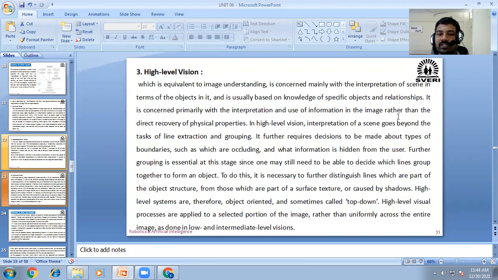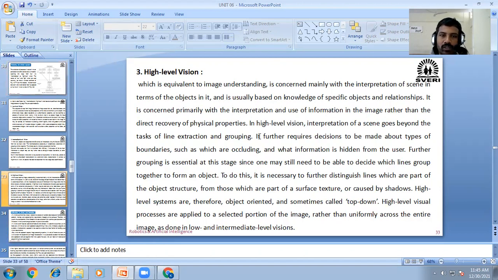It is concerned primarily with the interpretation and use of information in the image rather than the direct recovery of the physical properties. Means here, after interpretation, the conversion of those objects, we can say the photograph, is done in this high level vision and it is carried forward.